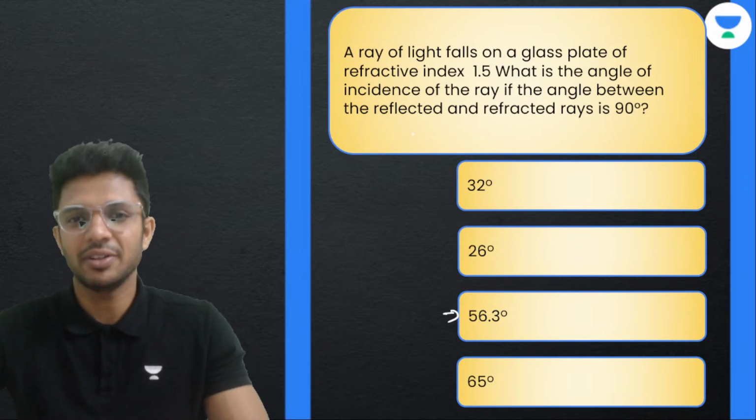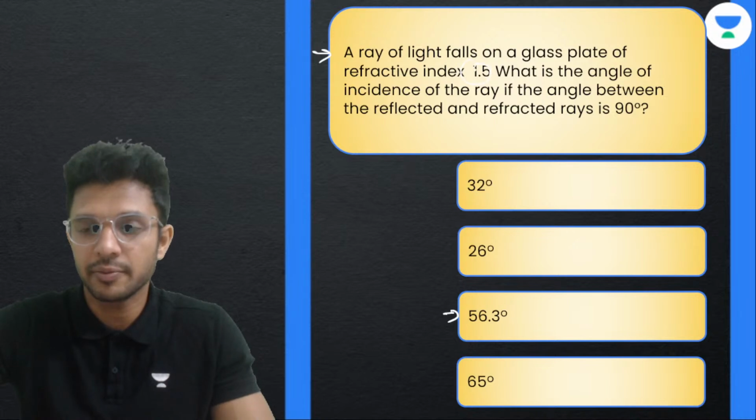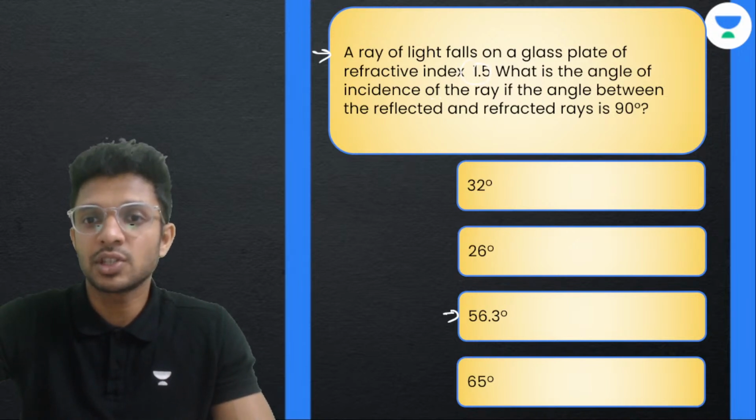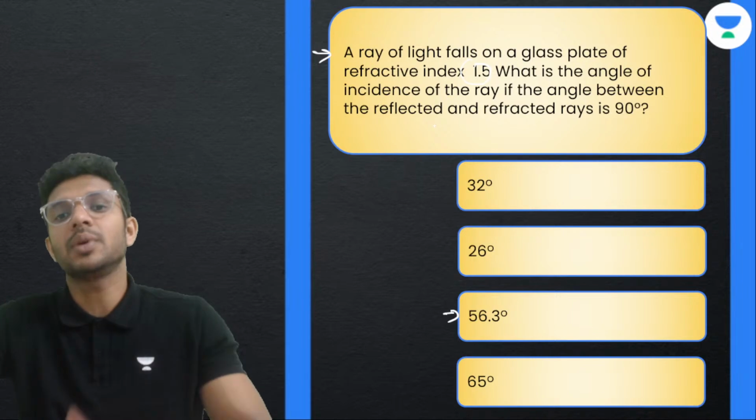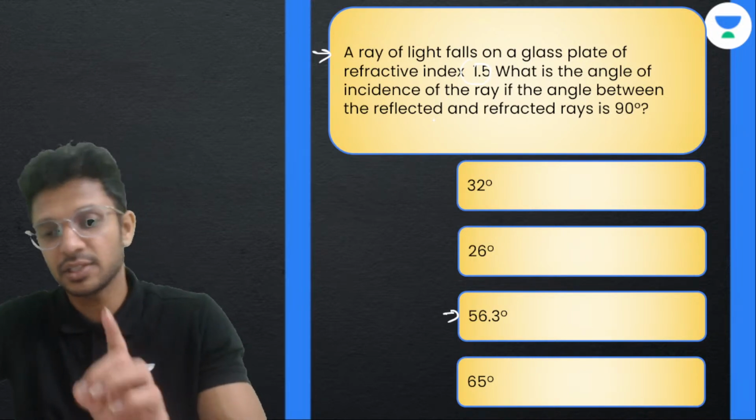Let's have a look. Everybody listen. A ray of light falls on a glass plate of refractive index 1.5. What is the angle of incidence of the ray if the angle between the reflected and the refracted ray is 90 degrees? This is a very important question.